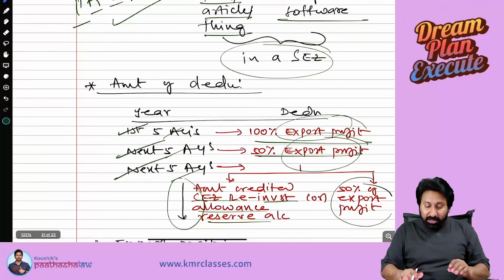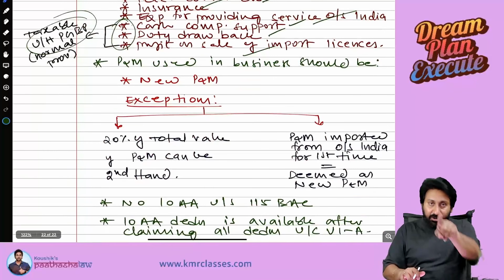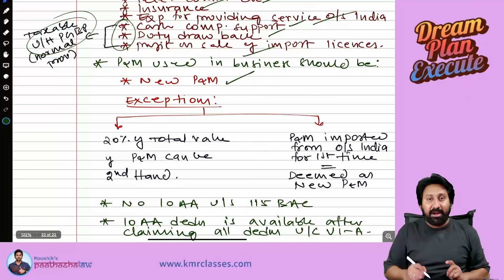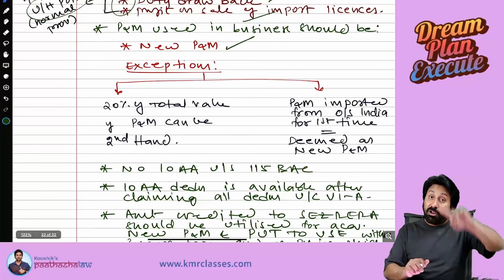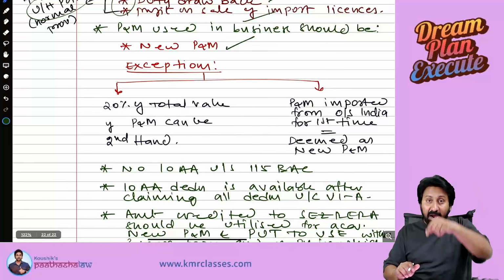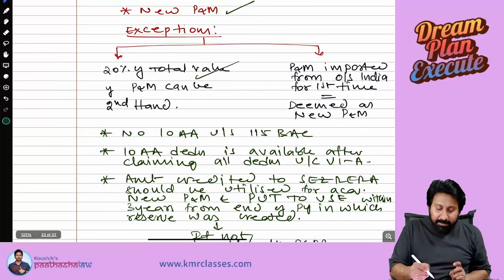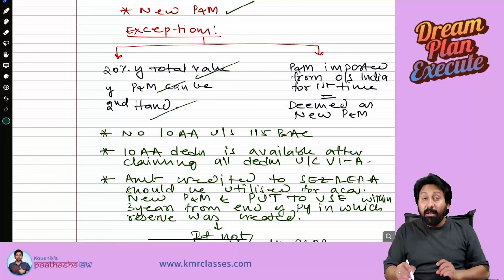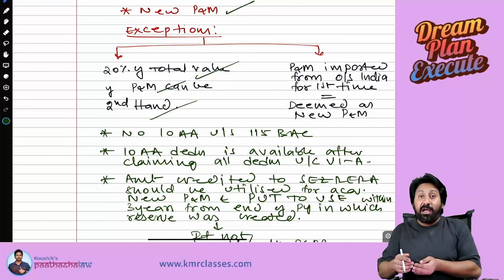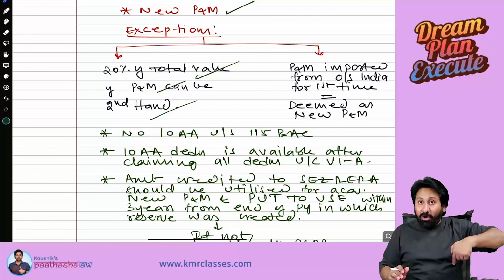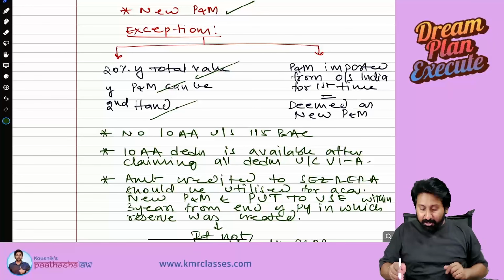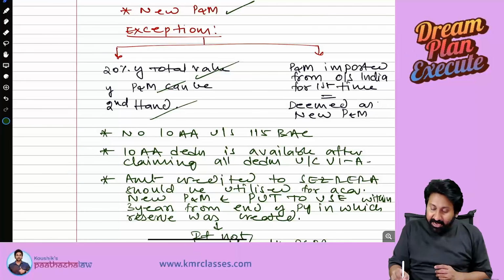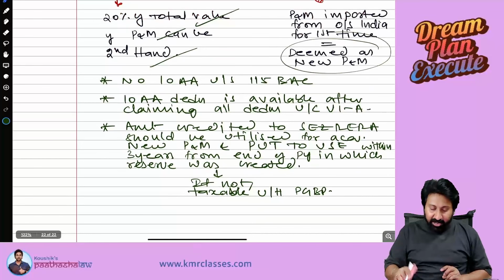Next one. You are starting a manufacturing unit now. For that, you have to use a plant and machinery. That plant and machinery should be a new plant and machinery. For that, there is an exception. Like in depreciation, the same exception will come. Additional depreciation. 20% of total value of plant and machinery can be second hand. Okay, and plant and machinery imported to India, already used outside India. Now you imported to India. Yes, you imported. Now, if you import it to India for the first time, then it is deemed as a new plant and machinery only.